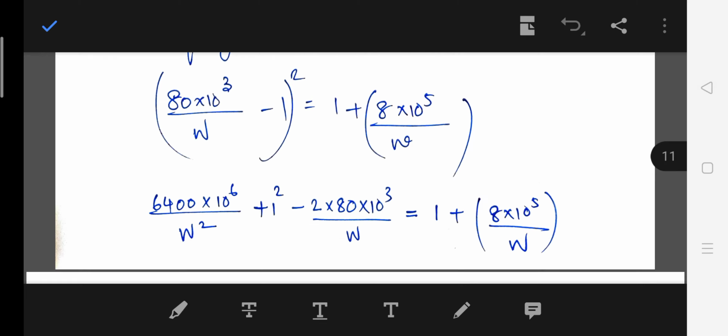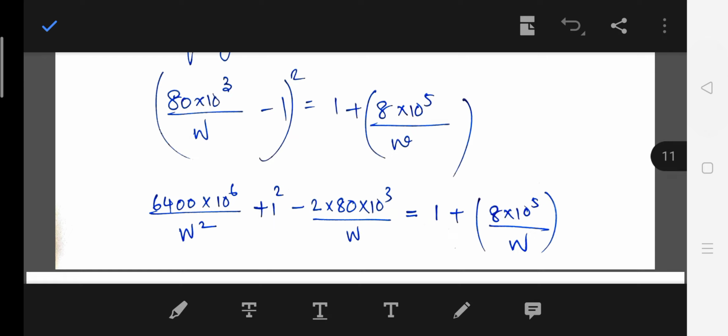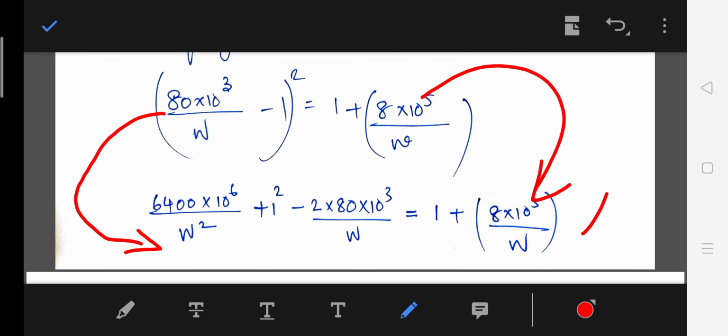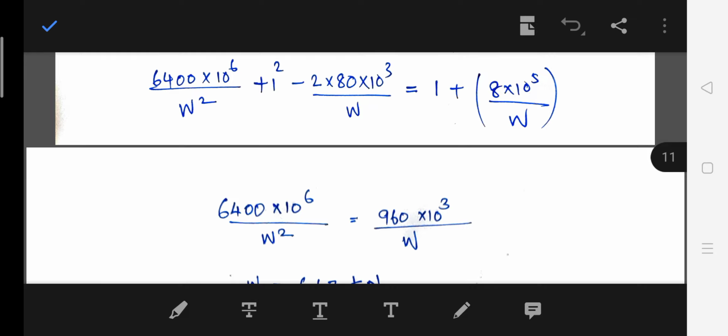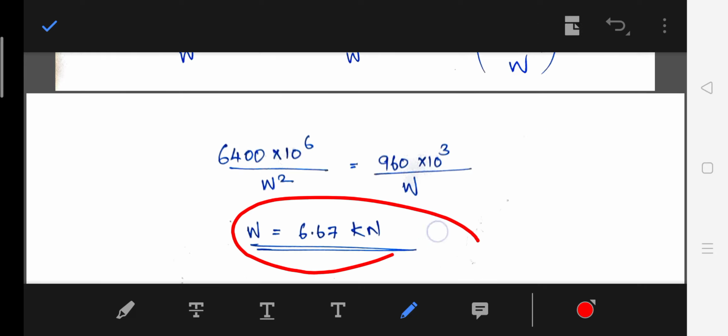So a minus b, this is a and this is b, so a square plus b square minus 2ab. That formula we have to expand. Then just simplify it, and finally we will get W as 6.67 kilonewton.